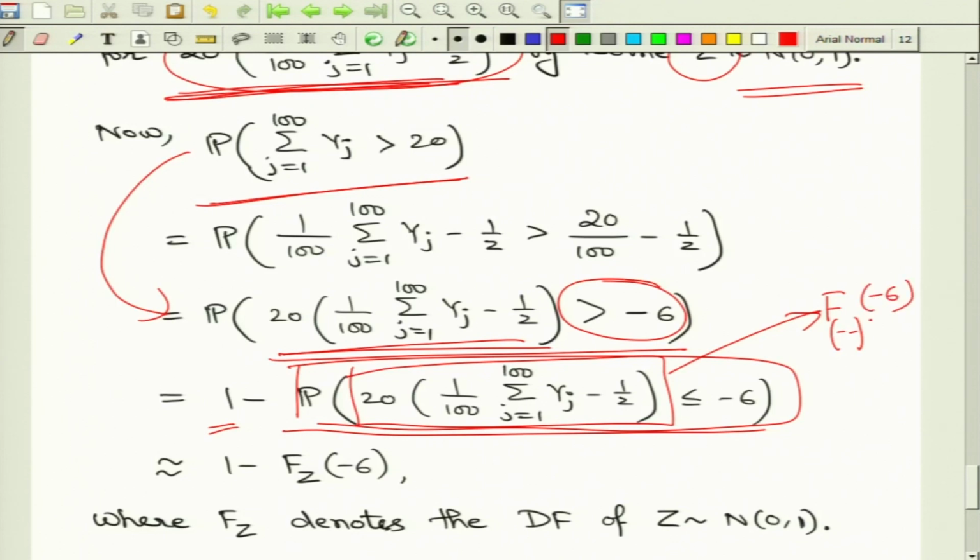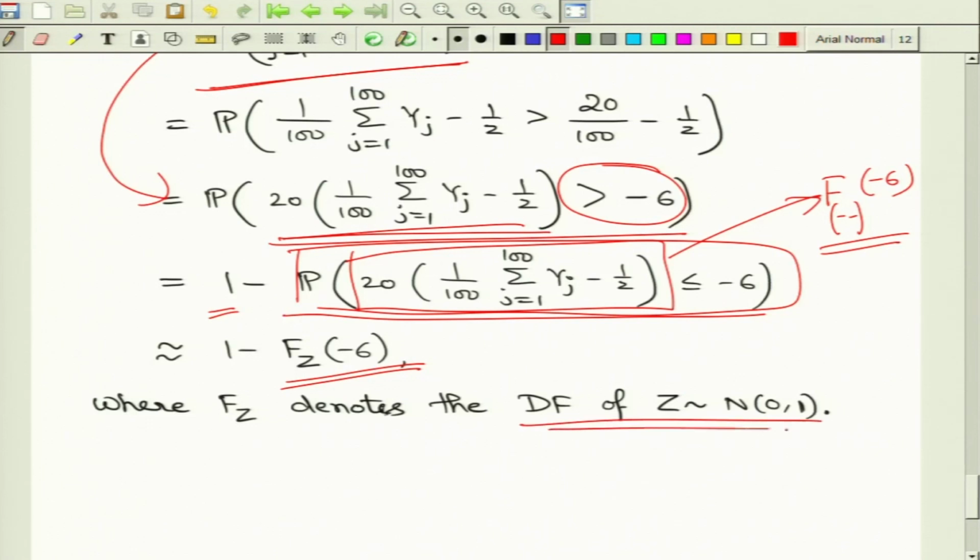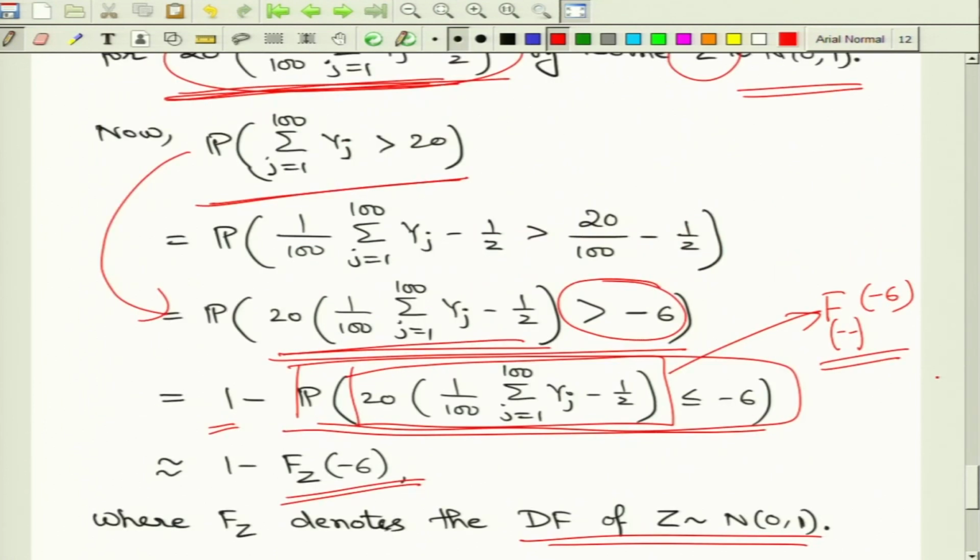But now, through the convergence in distribution, we have pointwise convergence, and that is what we are using: we can replace this by the approximated value from the distribution function of the standard normal random variable. So, this is the approximation that we get through the central limit theorem that we have discussed earlier, and this gives us an approximation of the probability of interest through the distribution function of the standard normal random variable. So, we have seen a nice application of the central limit theorem in this setting, and we have also discussed some other applications of weak convergence in this lecture.